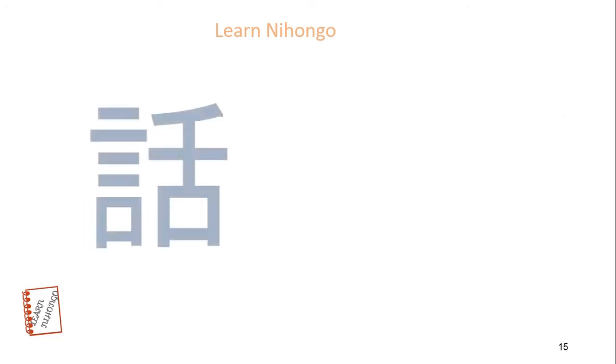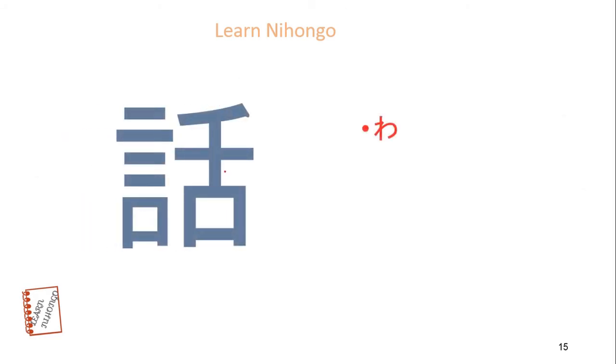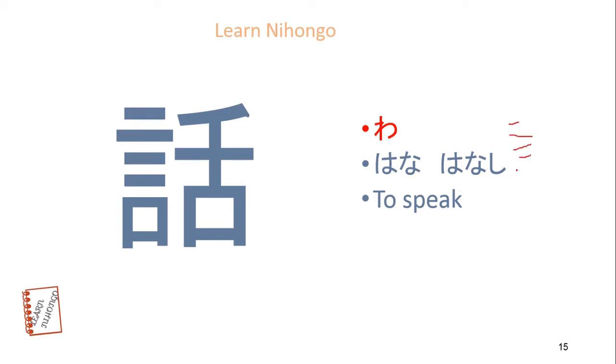Next one is to speak. Onyomi is wa. Kunyomi is hana, hanashi. Meaning is to speak. Let's see how to write this kanji. 1, 2, 3, 4, 5, 6, 7, 8, 9, 10, 11, 12. So totally 12 stroke orders.